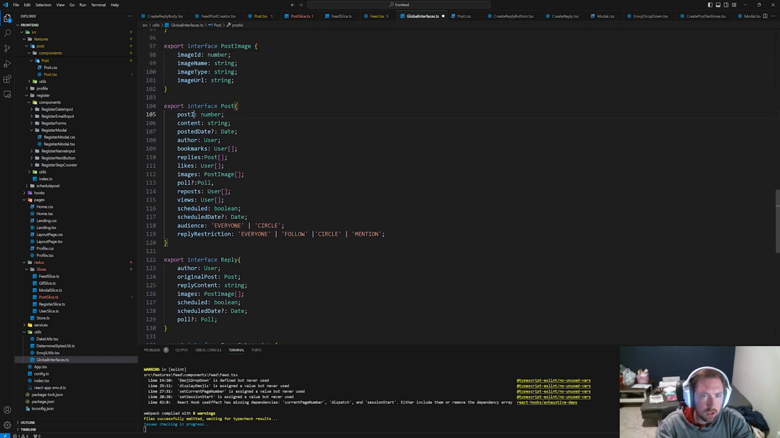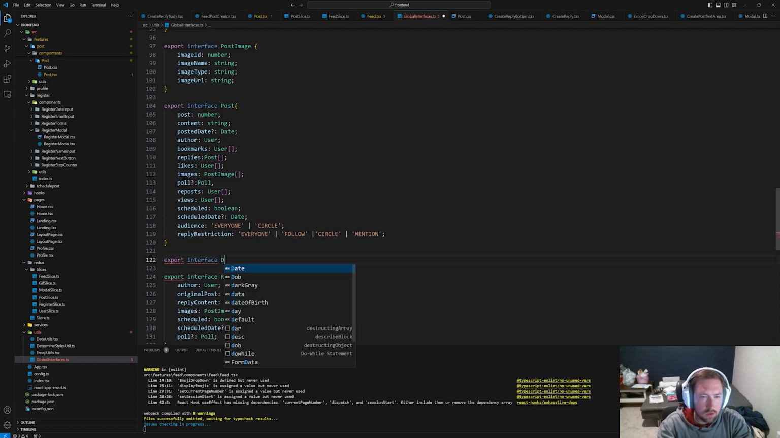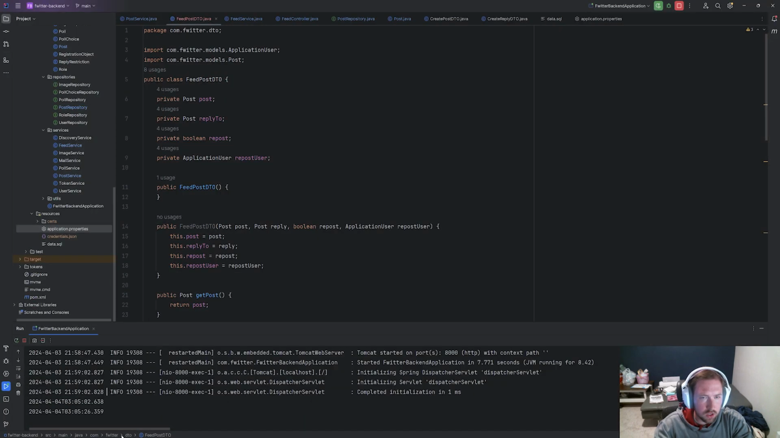But I guess let's not do that. Let's just go ahead and make a feed post. Export interface. And this will be feed post. And we want this to match our DTO. So I'm just going to look at our DTO again.